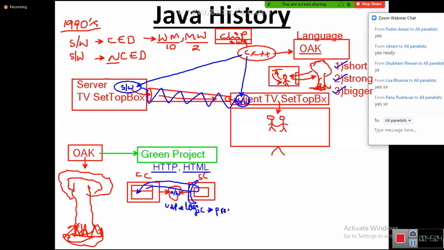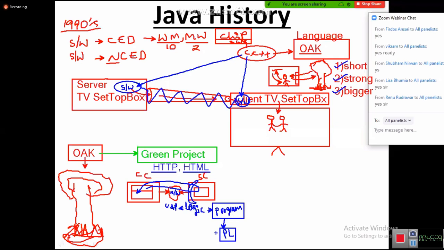Tell me, HTML is not a program. HTML is just a markup language. It can carry data and present data to the client, but it cannot verify whether the given username and password are valid or not. Now I need to develop a program. To develop this program, we need one programming language.